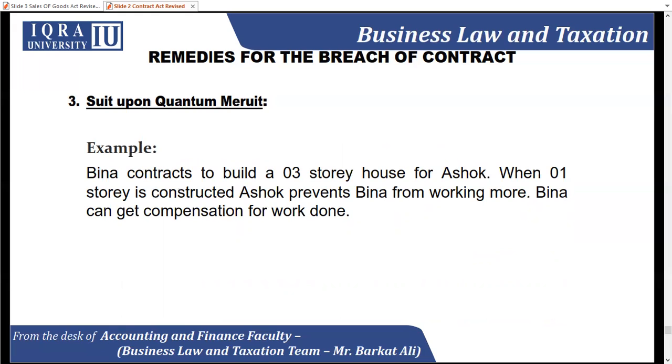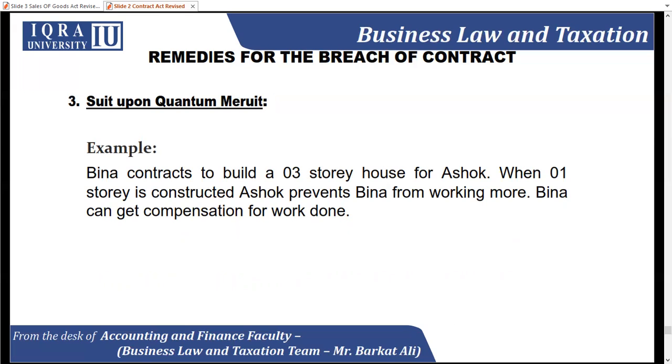As simple as that, if you remember, I already mentioned an example of performance of a contract on a joint basis. If a person intends to get work done but someone refrains or stops them from working, in the same manner, if I, being a contractor, made a contract with the owner of the house that I'm going to make a three-story or a five-story house for you for a certain amount.